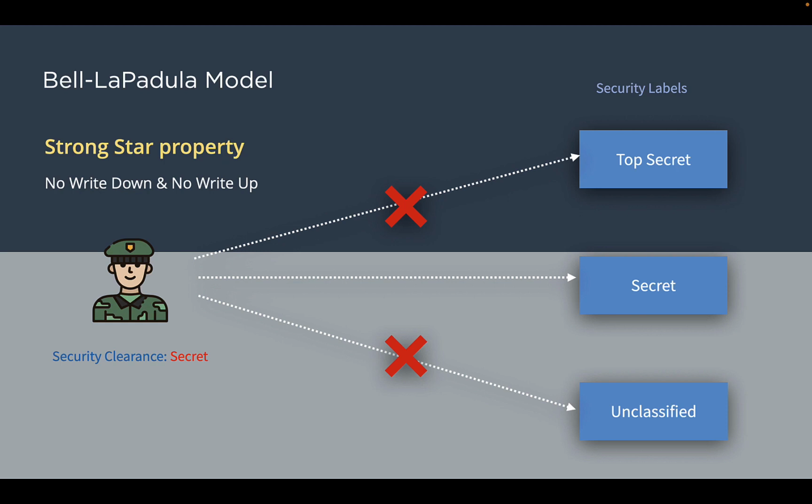The choice between the star property and the strong star property depends on the specific needs and security requirements of the system in question. For environments where the utmost security is paramount and the risk of information leakage must be minimized, the strong star property offers a more rigid and secure approach.